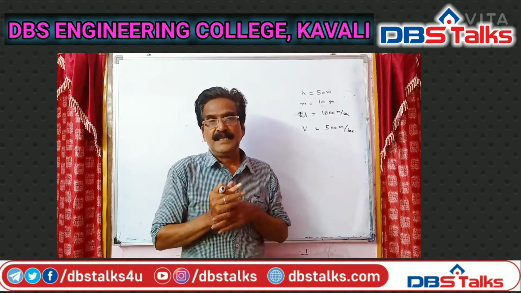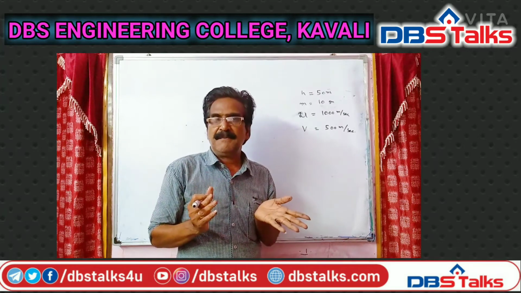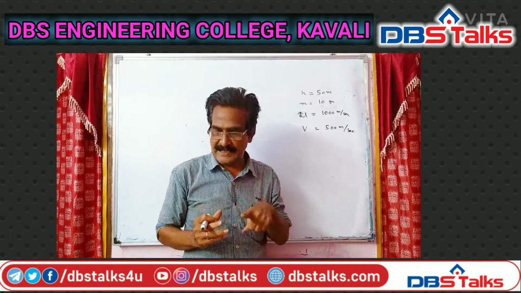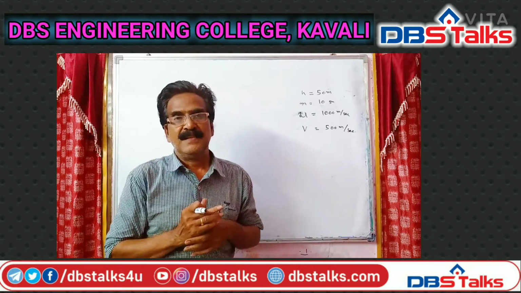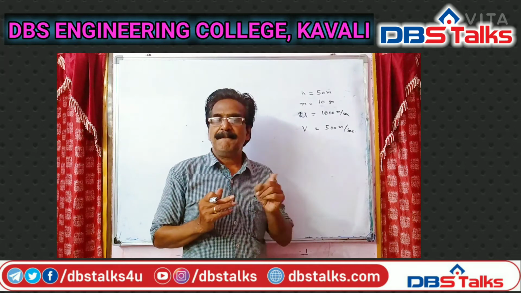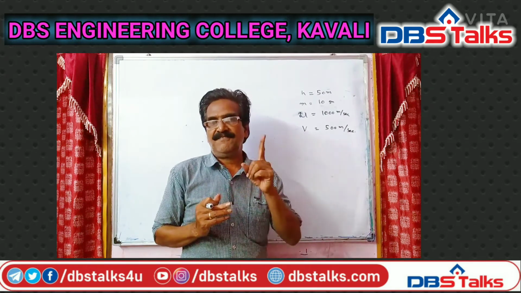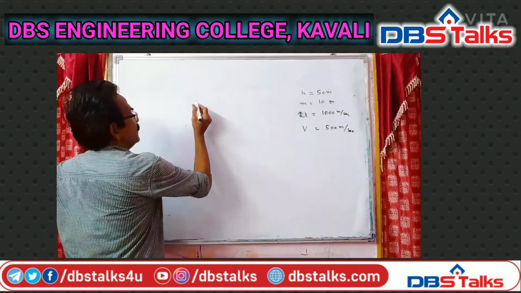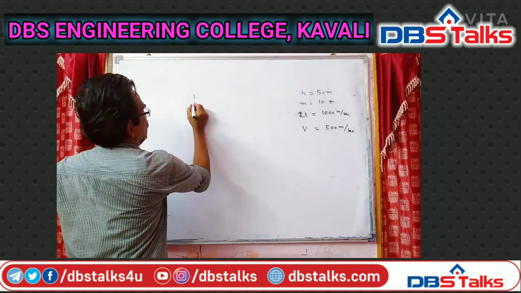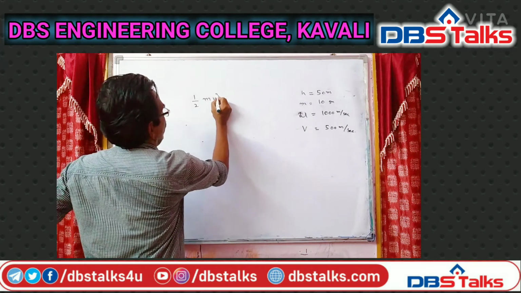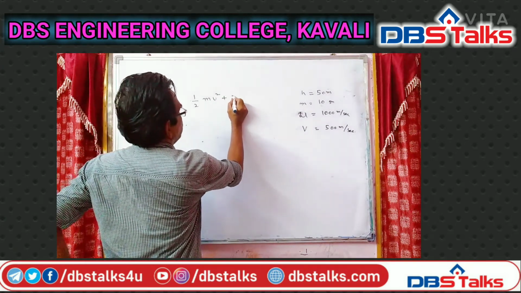See, the work done against air resistance is the initial total energy of the bullet minus the final energy of the bullet.